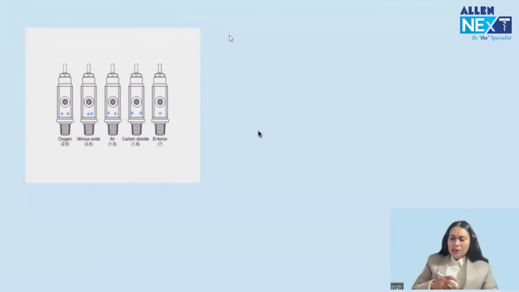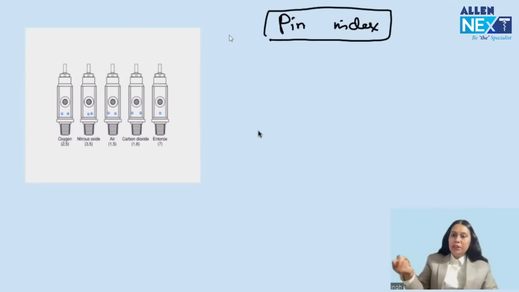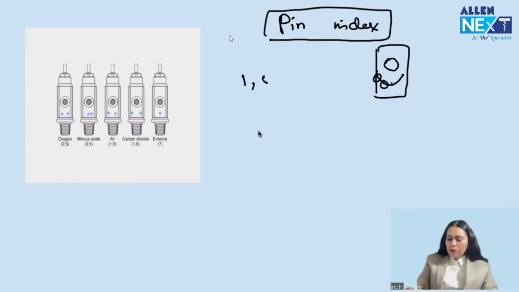Okay. Then they can ask about pin index. This is a system which prevents incorrect attachment of a cylinder to a machine. So how to remember it? You see, there are 6 positions. In the port of the cylinder, there is an opening from which the gas will go into the machine. Around it, there are 1, 2, 3, 4, 5, 6 positions where the holes are present, and the corresponding pins are on the machine where the cylinder will attach.